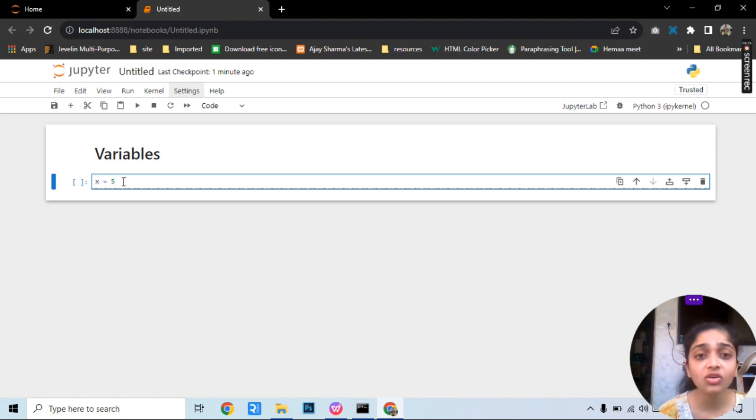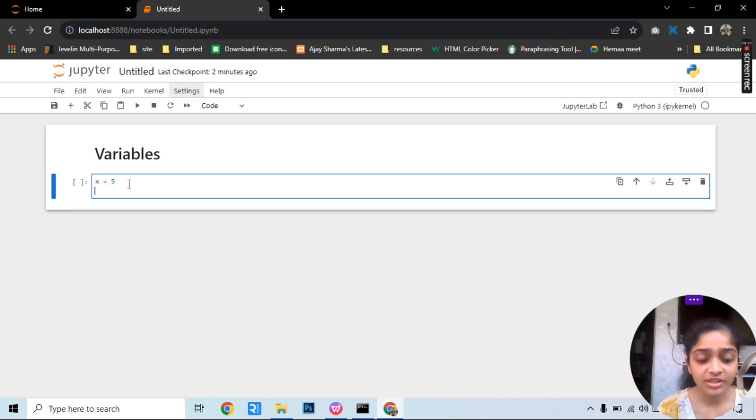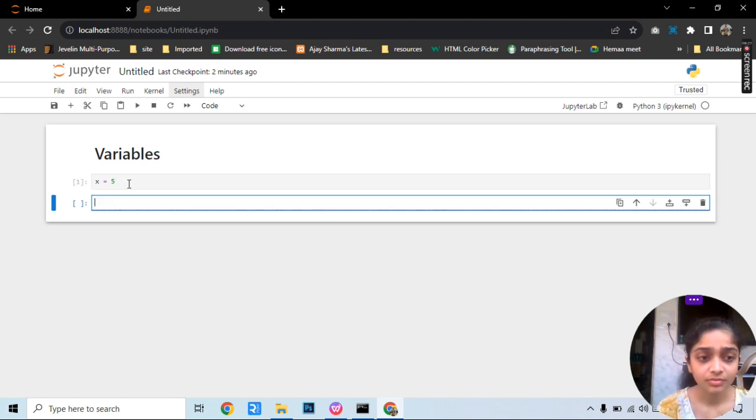Okay, so this is called a variable. To define any variable, we'll just have to follow this syntax, that is, variable name and assign some value. This is the syntax to define any variable.